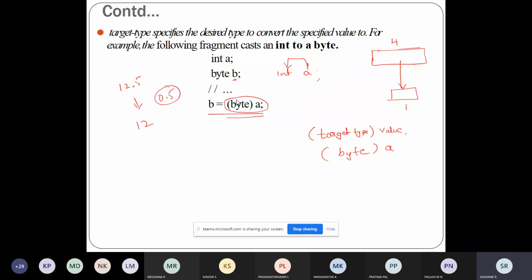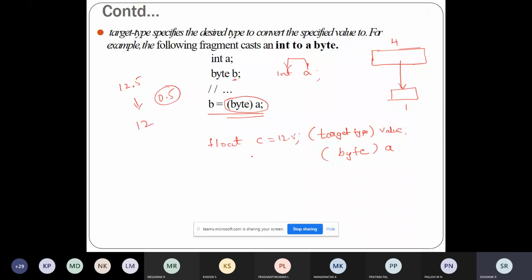And also I told you that if you want to convert 12.5, what will happen? The resultant will be 12. So for example, there is one value called float. I don't want to write a or b, as a and b are already used, right? So float c is equal to 12.5.